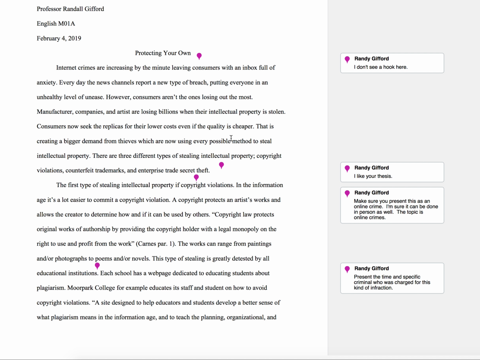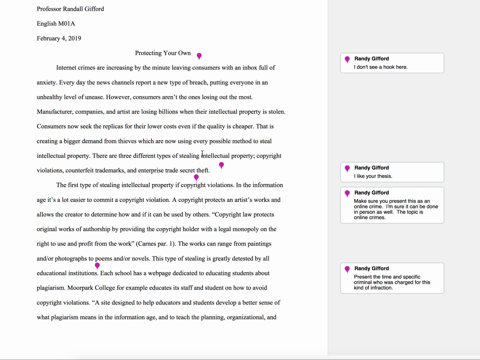Some other things that were done well in this paper, which is on internet crime. I asked for an example paper, and the two choices were internet crime and fake news. This is the internet crime version of it, and it starts with a good thesis statement, at least a thesis statement that is on topic, and it talks about intellectual property and stealing.